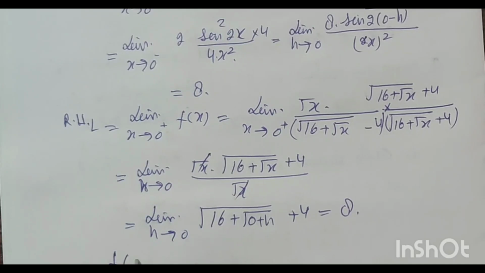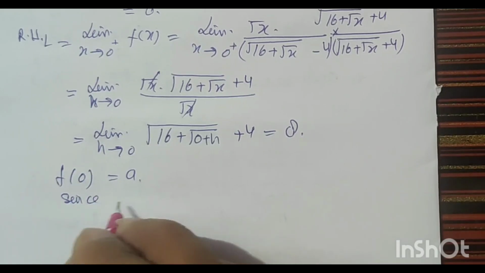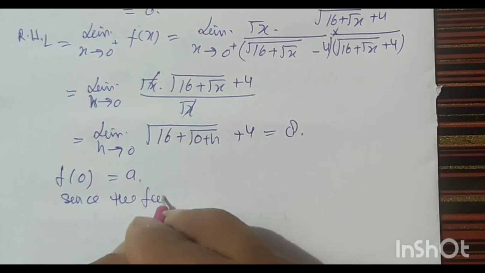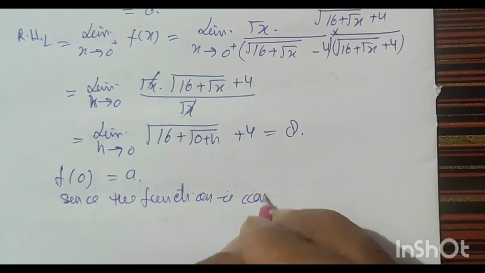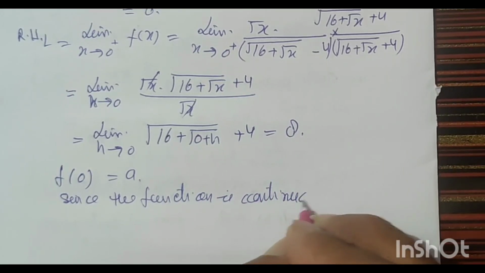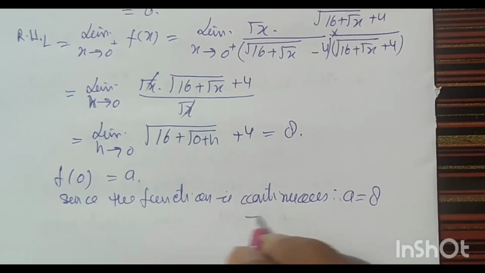Now f(0) is equal to a. Since the function is continuous, therefore a is equal to 8.